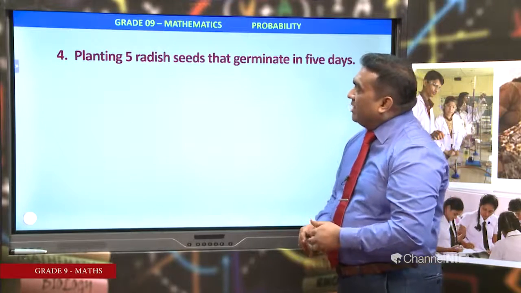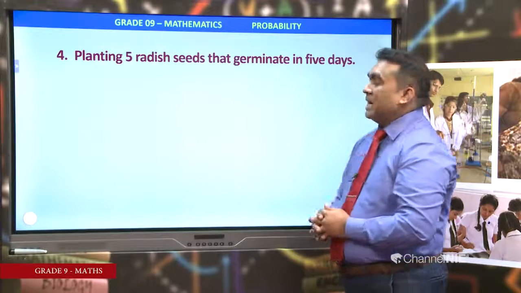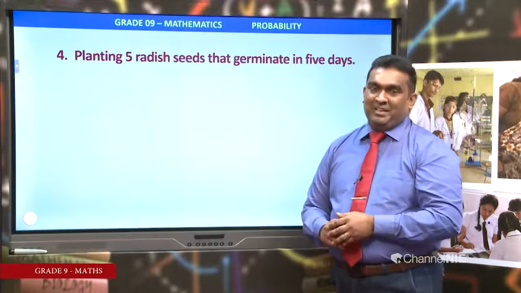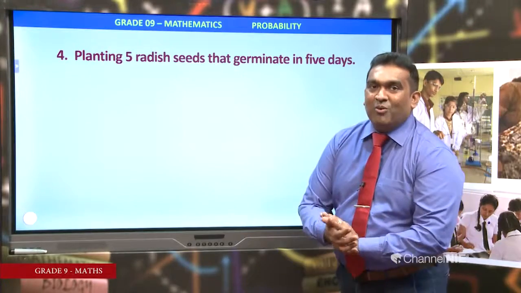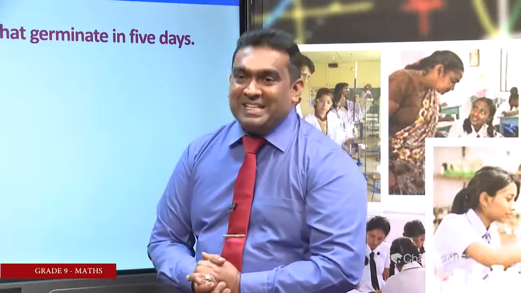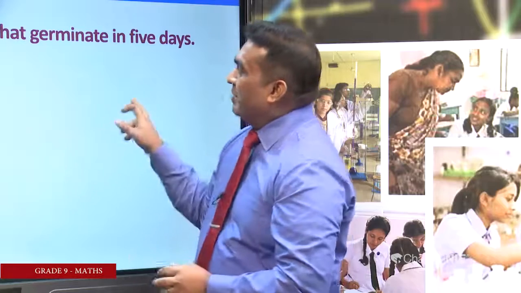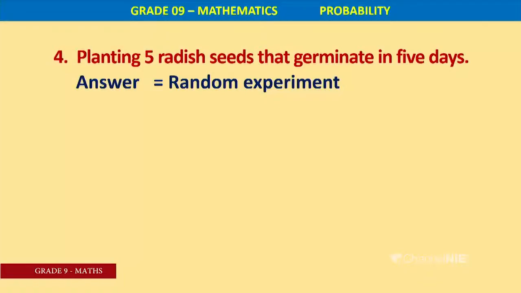Then planting 5 radish seeds that germinate in 5 days. Sometimes it may, or otherwise may not. Events that may or may not occur. It means that is a random experiment. We will see. Answer is random experiment, right.